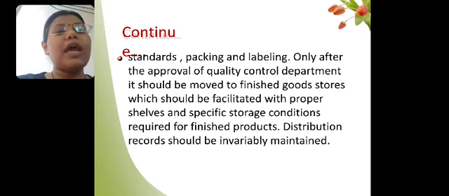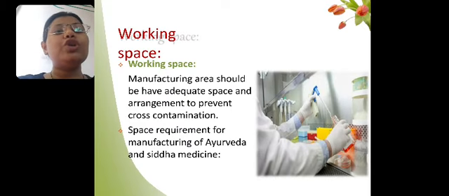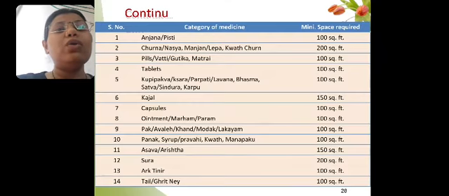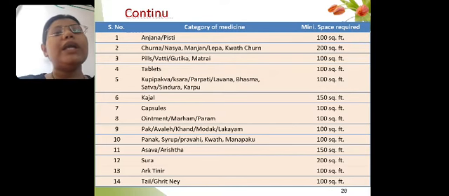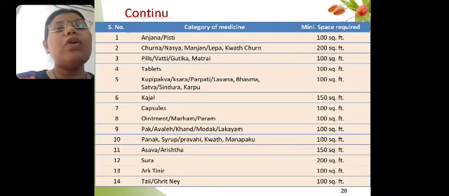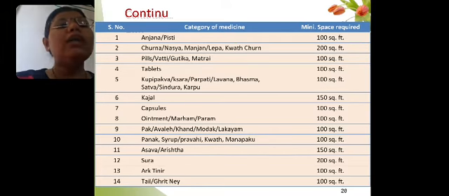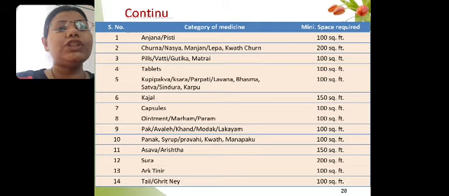Packaging and labeling standards should be there. All these records should be placed in the record room. There should be a separate area for the record room. Now we will see the category of medicine and the minimum space required for manufacturing. For example, if you want to manufacture Anjana or Pisti, it requires 100 square feet of manufacturing area.